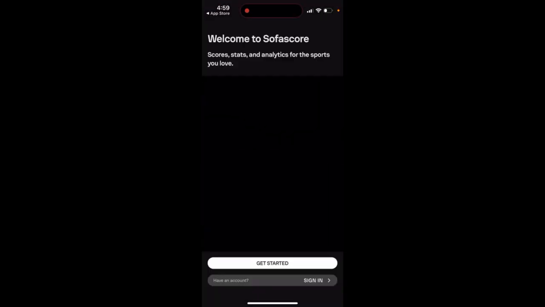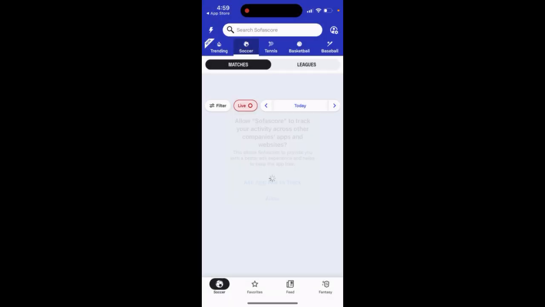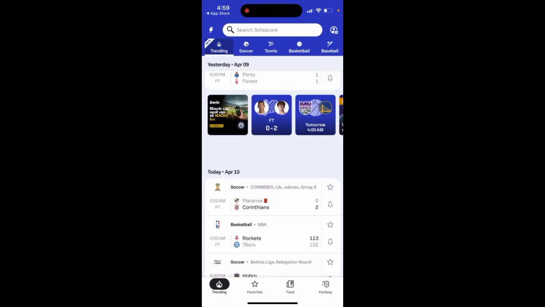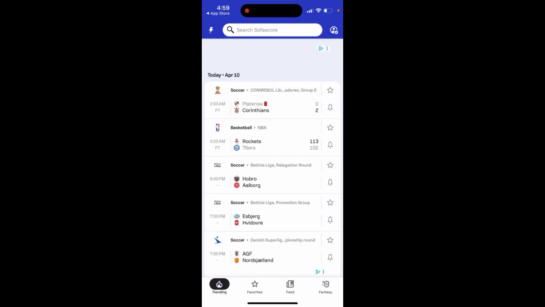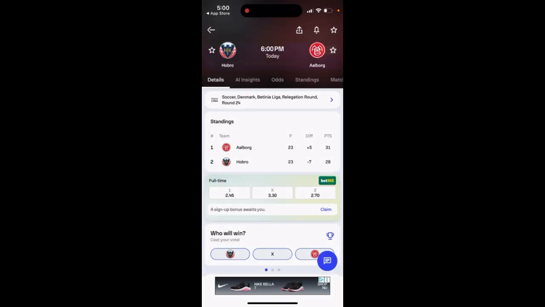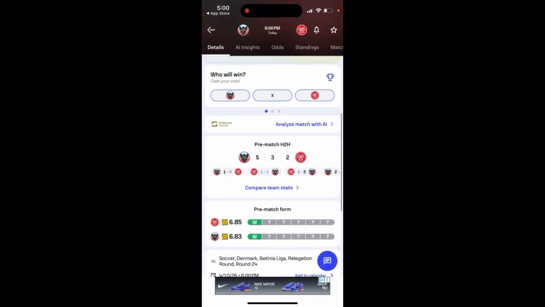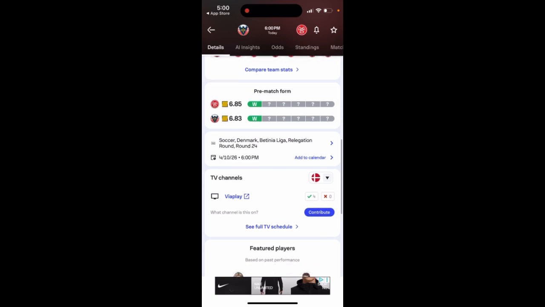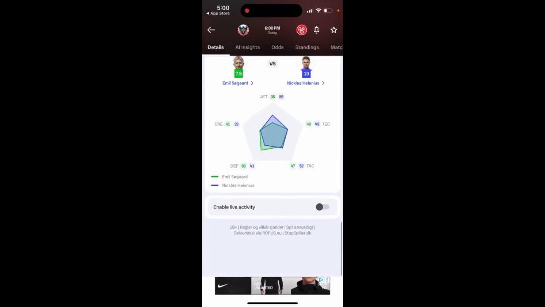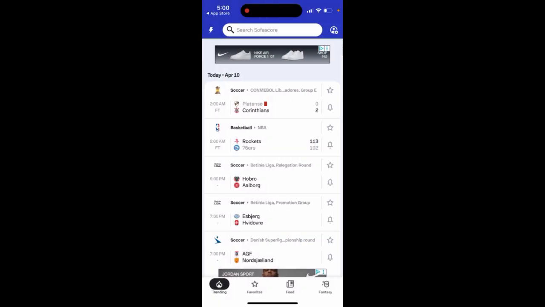Let's just open it up to check, and then you just need to start, and then you can see just a preview, soccer trending, all of the matches, basketball. So for example, you just go in here, you can save it to favorites for quick access, get notifications, and then you can see the match, who will win, forecasts, there is some betting, pre-match form, featured players, odds, insights, odds, standings, matches, all kinds of stats which you can see.